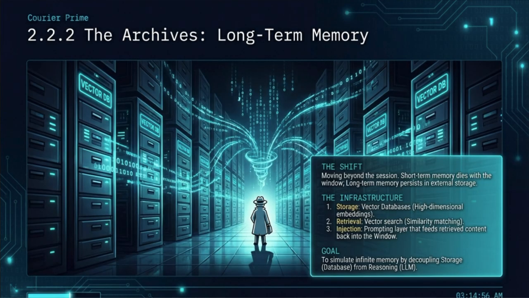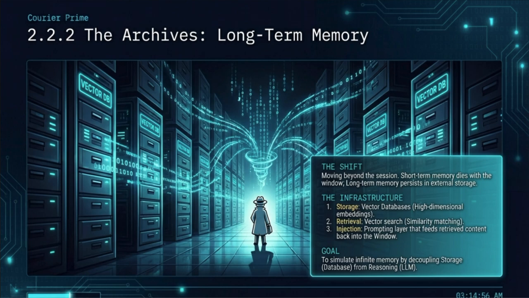Now we move into section 2.2.2, which explores the archives, or long-term memory. This represents a fundamental shift in our architecture. While short-term memory dies with a window, long-term memory persists in external storage. The infrastructure required for this involves three steps.